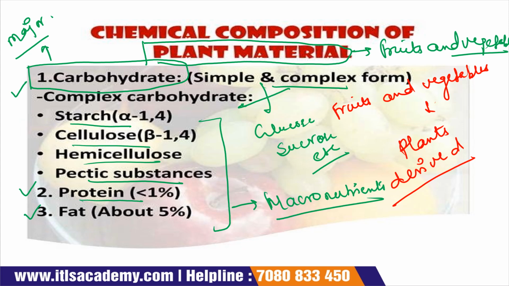Here we are not going to discuss these macronutrients because this is a separate topic, but the definition of macronutrients means those which are required in a huge amount.